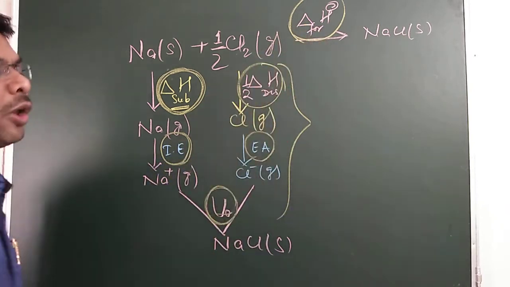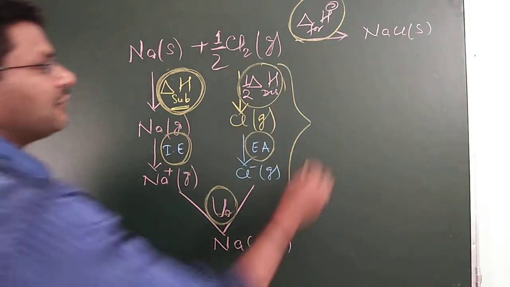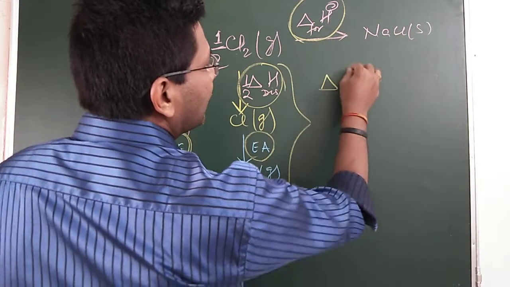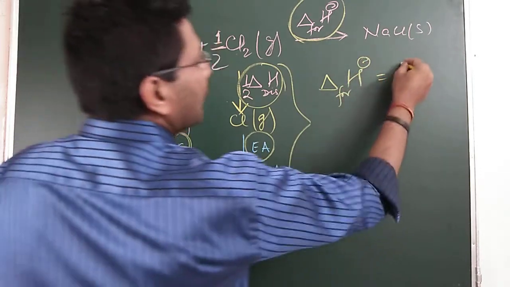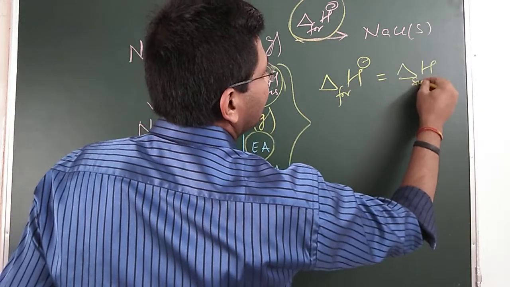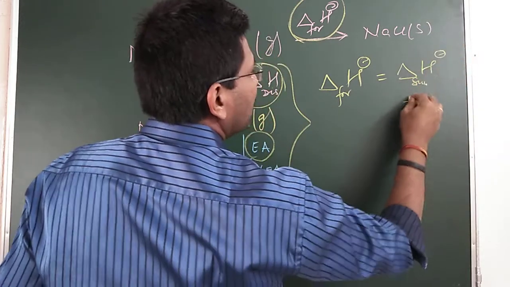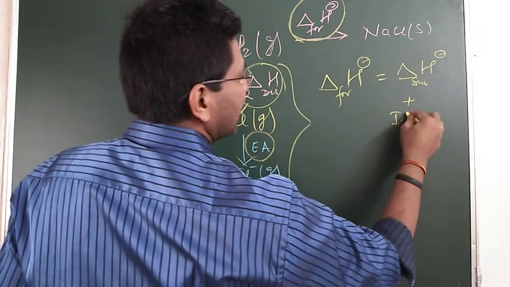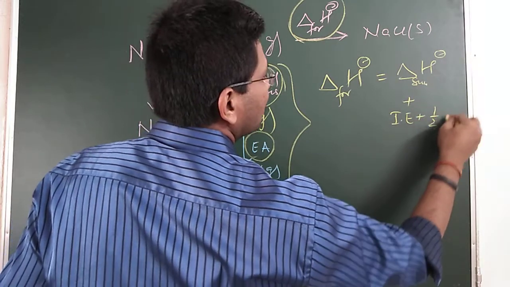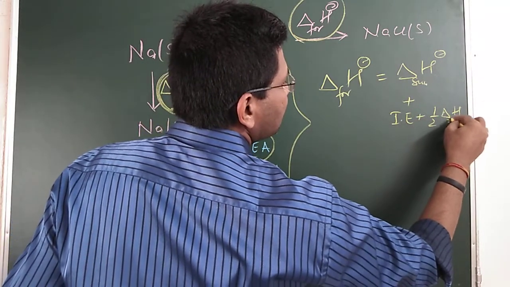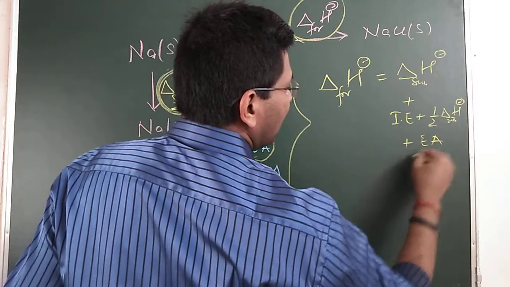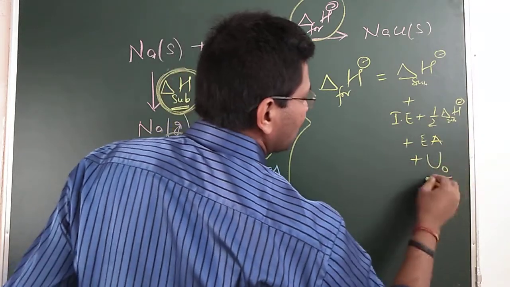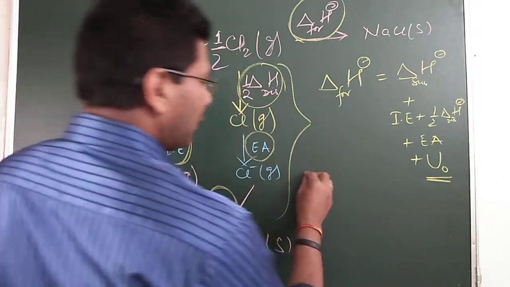So following the principle of conservation of energy, delta H formation is equal to delta H sublimation plus ionization enthalpy plus half dissociation energy plus electron affinity plus lattice enthalpy. So this way we can easily find out lattice enthalpy.